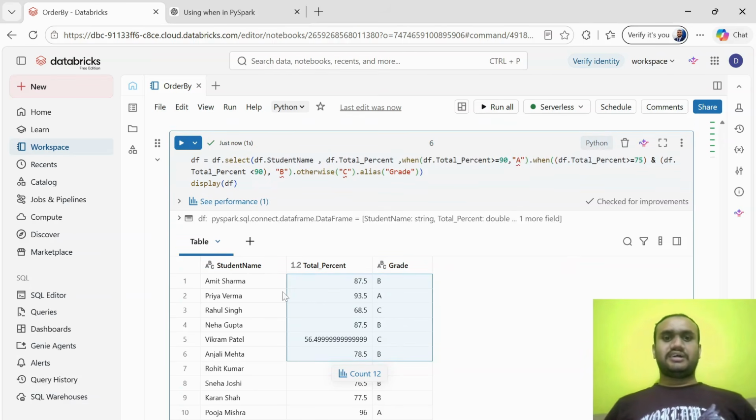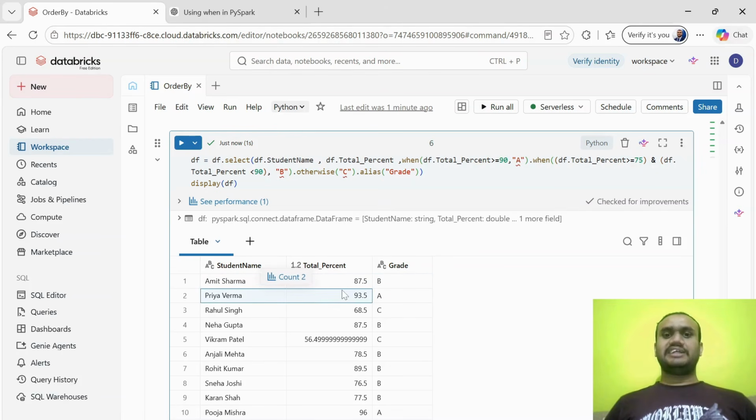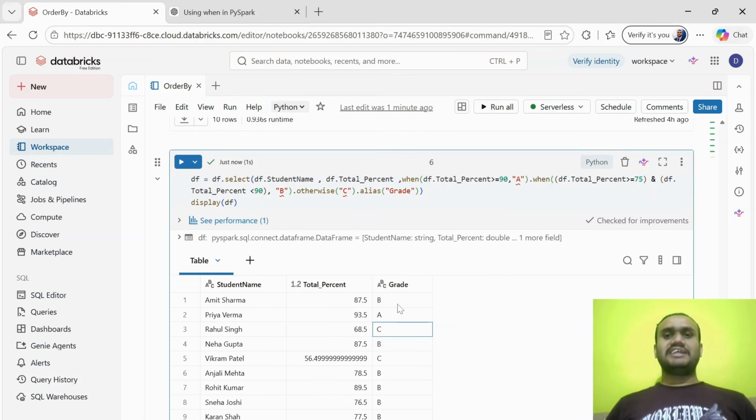Now you can see Amit Sharma has received 87.5, which is below 90 and above 75. That has a B grade. Priya Verma has 93, above 90, obviously that is A, while Rahul Singh is below 75, so that is C. Now we can see our code has performed as expected.